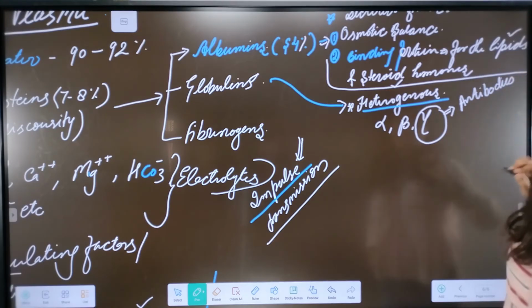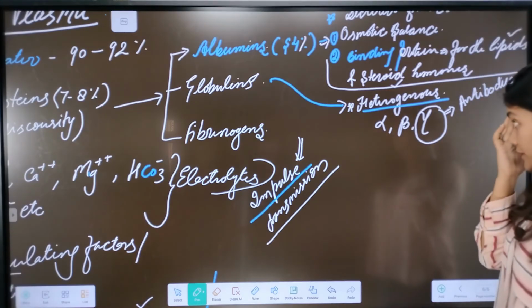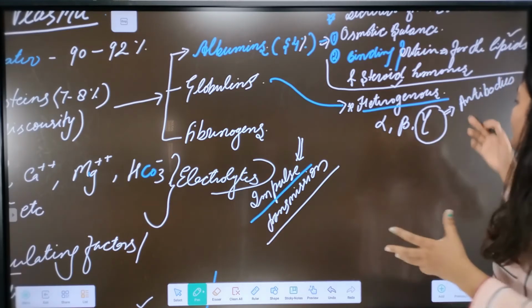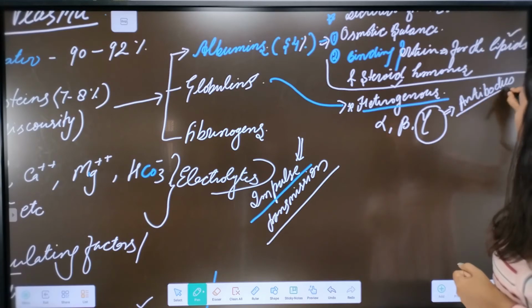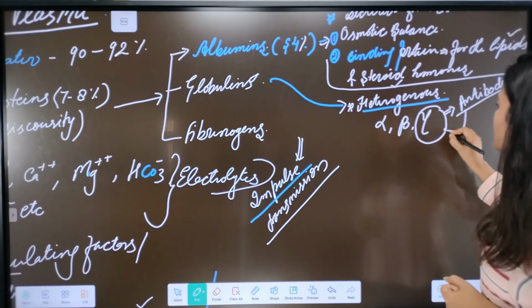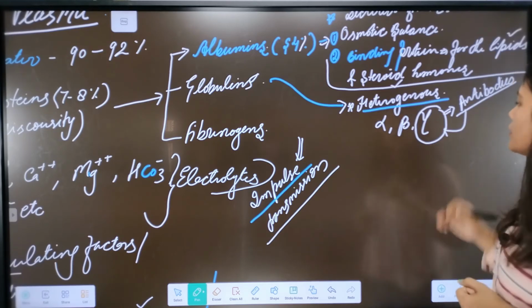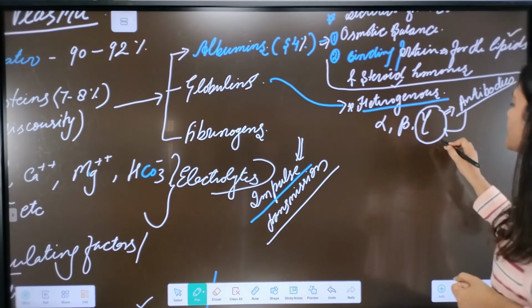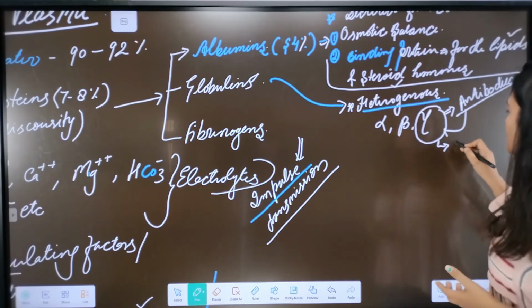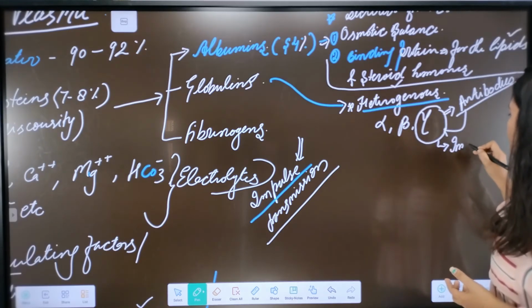So we know that whenever we get an infection, some type of WBCs tend to secrete antibodies against those infections. Those antibodies are actually the gamma globulins. They are also known, in more specific language, as the immunoglobulins.